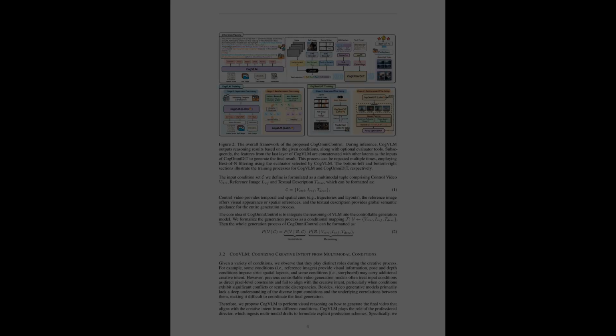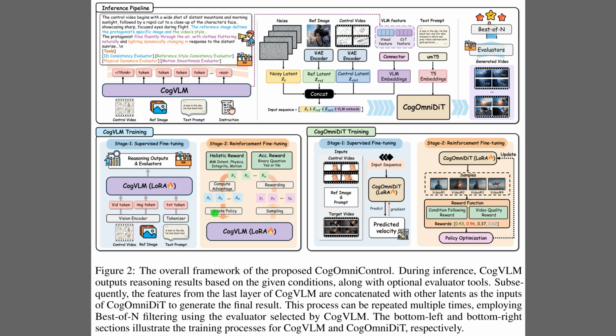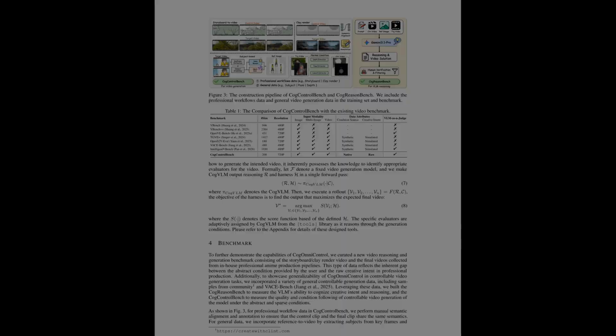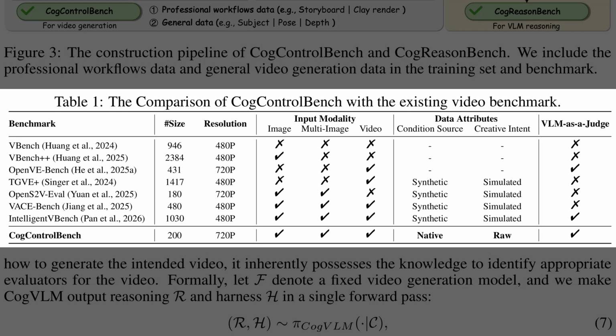videos. Figure 2 maps out the entire pipeline, starting with the inference pipeline at the top. The specialized vision language model processes the input conditions and generates detailed reasoning, which then guides the CogOmni Diffusion transformer during synthesis. The bottom panels illustrate the training processes for the vision language model and the diffusion transformer, on the right, showing how both components undergo supervised fine-tuning followed by reinforcement fine-tuning to align their outputs. That dual training strategy ensures the model aligns well, but evaluating such complex control requires a more realistic testbed.